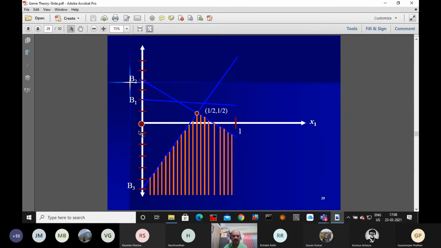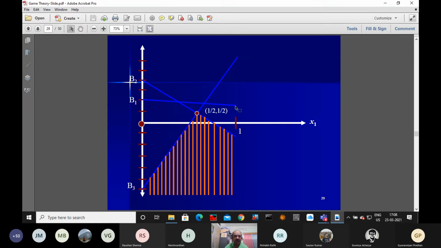Now we can draw the graphs in this manner. This is the x1 axis, and this is our nu axis. With x1 equal to 0 here and 1 here, first we draw B1: 2 and 1, this is the line.